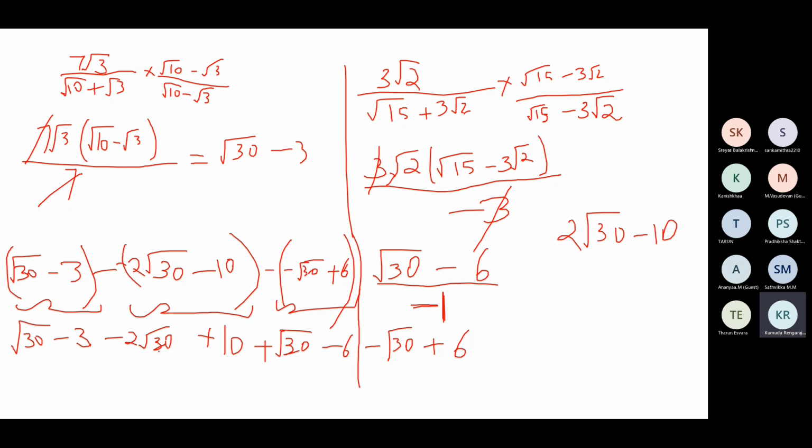So what happens? Root 30 plus root 30 minus 2 root 30 is zero, so root 30 gets cancelled. Minus 3, minus 6, minus 9. 10 minus 9 is 1.